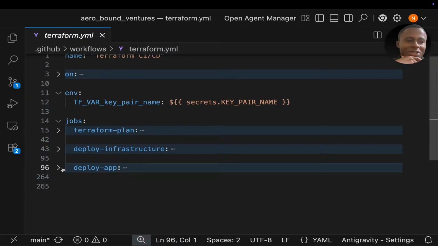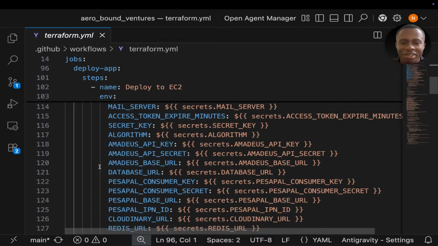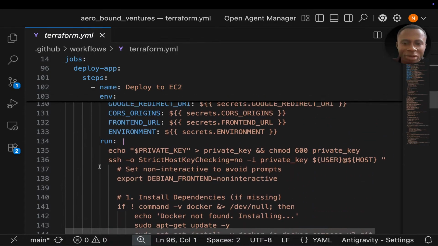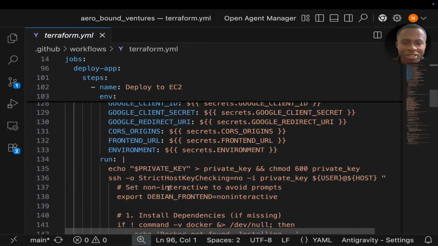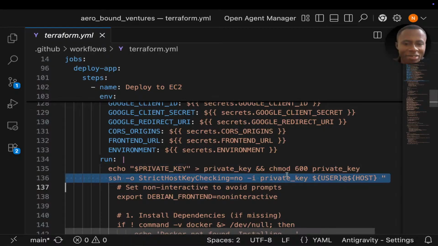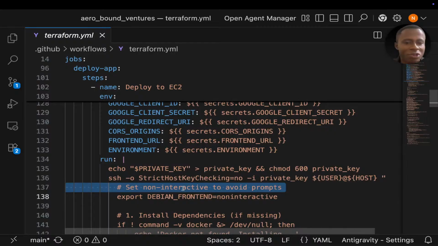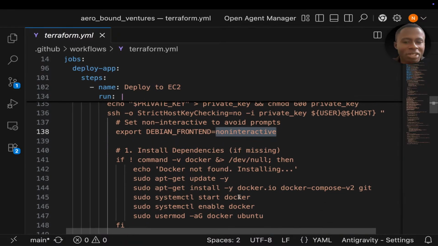All right, let's continue. So now let's see this. Where were we? We're here. So we're now done. Then I set the non-interactive mode to avoid prompts. I say export DEBIAN_FRONTEND=noninteractive because there's no human to reply to the prompt. After that, I now start installing dependencies.